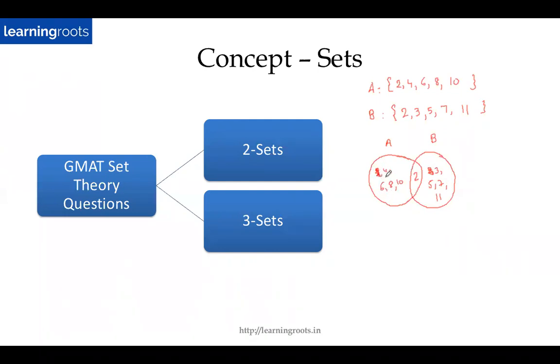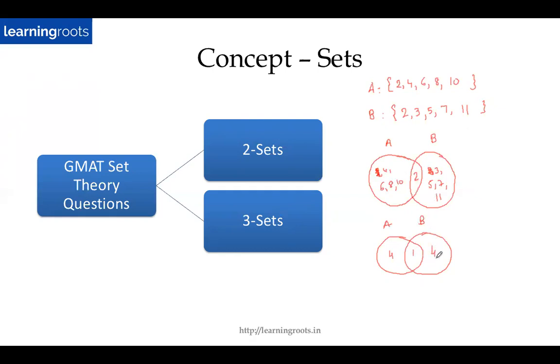So this is how I represent sets. Now, as you can see, putting all the values inside the set will be problematic, because if A has, let's say, 100 elements, I can't write all the 100 elements. So instead, I simply write down the number of elements inside each part, right? Let me just draw this again. So if this is A, this is B, how many elements are here? 4. How many elements are here? 1.